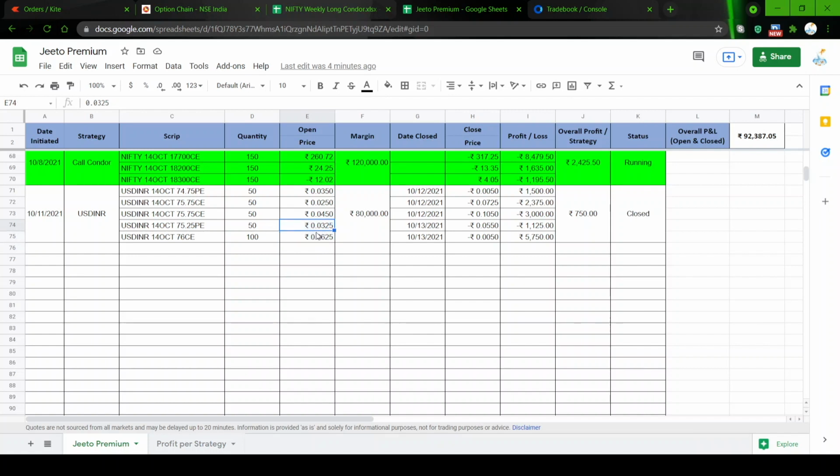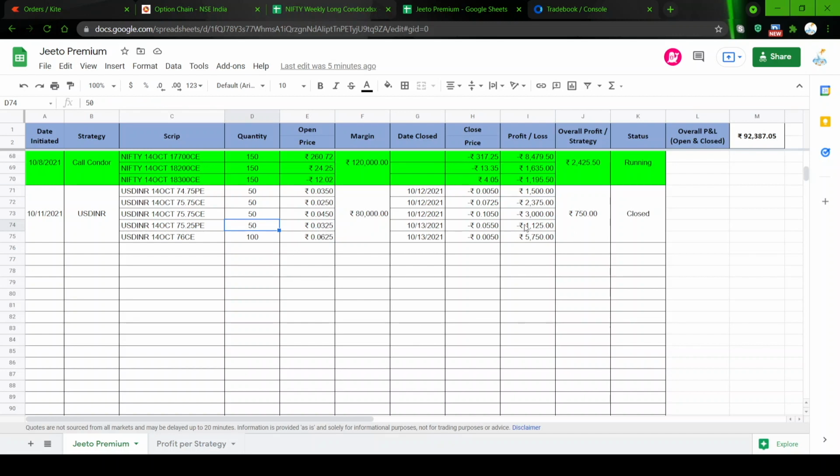Okay. So today morning when the market opened, it opened down. When it opened down, the put started gaining. Yesterday the call was losing money. Today the put was losing money, but the put quantity was less, because earlier I had booked 1500 rupees profit. There was no need for me to collect any additional premium to cover the loss. So I just kept the same quantity of 50 only.